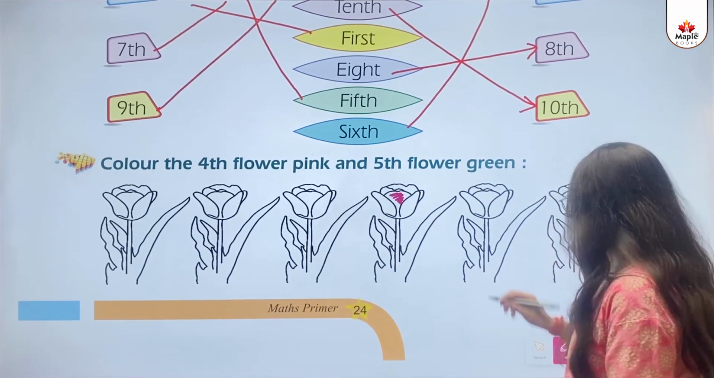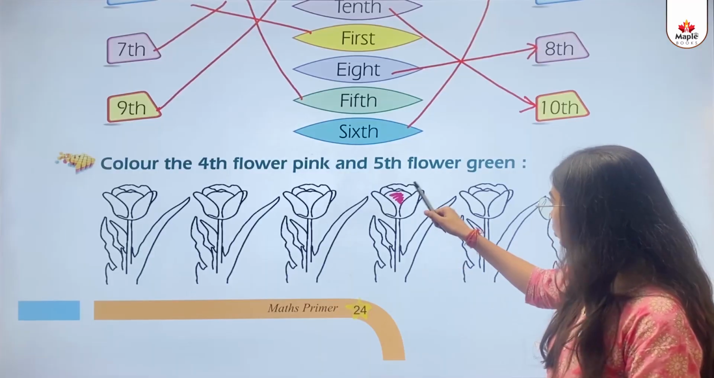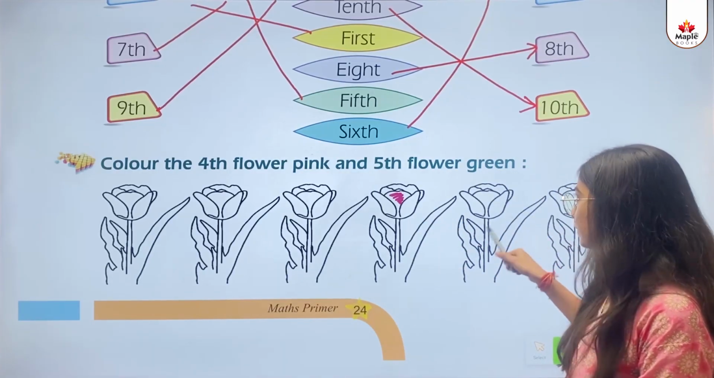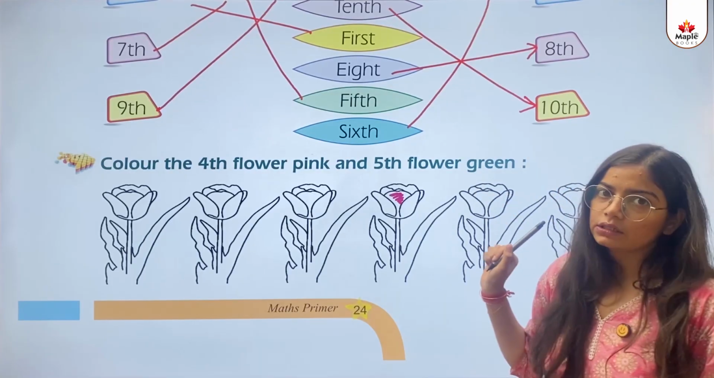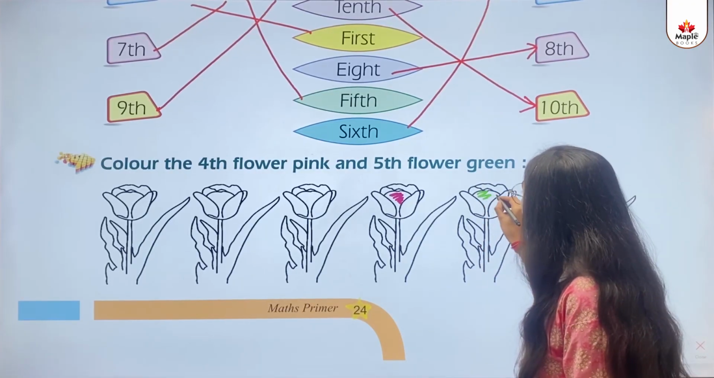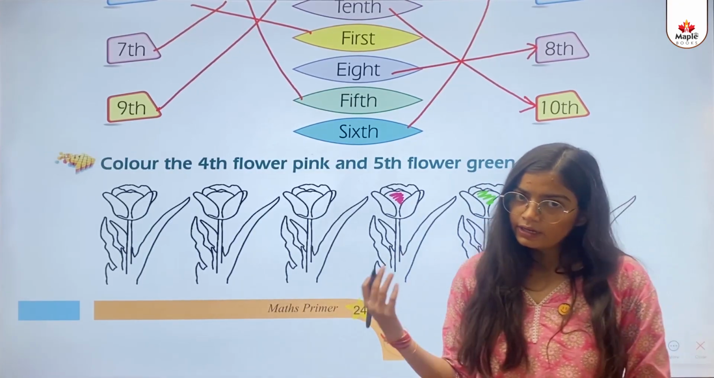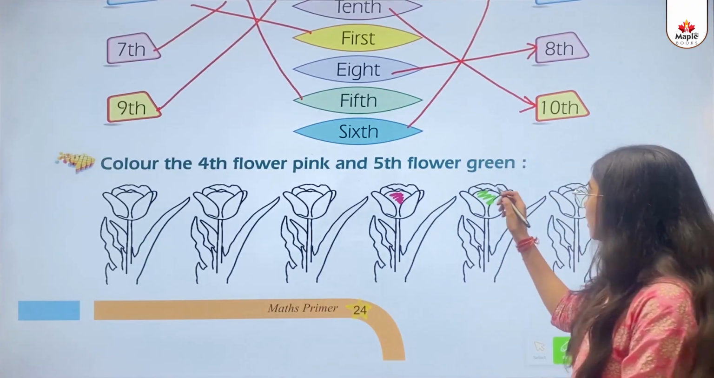Then which one is the 5th one? This one is the 4th one. 5th. This one is the 5th one. So we need to color this with green color. Similarly, you can color it yourself. I have just put a green color here.